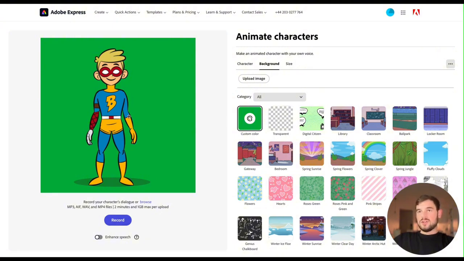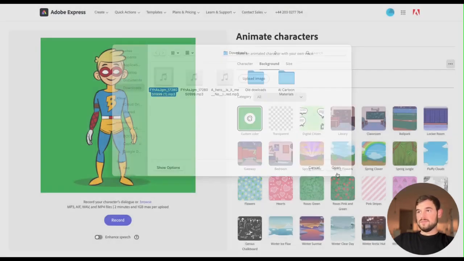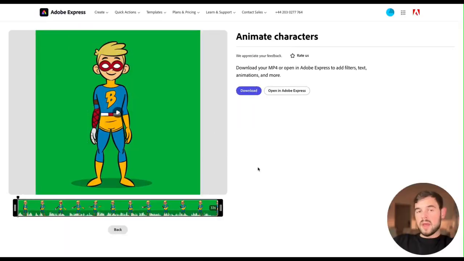In order to create the cartoon and animate this picture, we have to either record the voice ourselves, or we can hit the Browse button and choose the file that we generated previously. So we hit this and the processing started. In just 1 minute it has generated the file, so let's see how it looks.